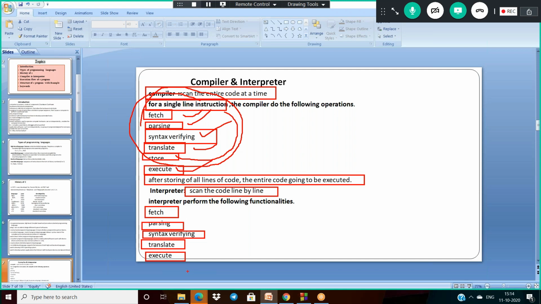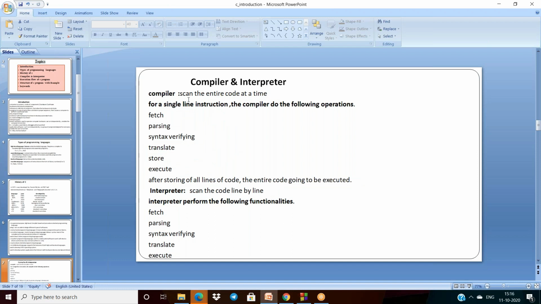But in the case of a compiler, it can perform these 5 actions and store the results. After completion of all the instructions, only then can it be executed. But in this case, for each and every line of instruction, it is executed. So that is why the interpreter scans the code line by line, and the compiler scans the code at a time. So these are where we use the compiler. A compiler is used in C language, and both a compiler and an interpreter are used in Java.